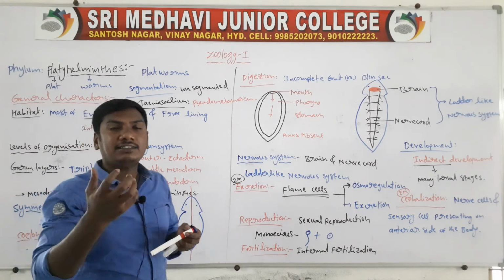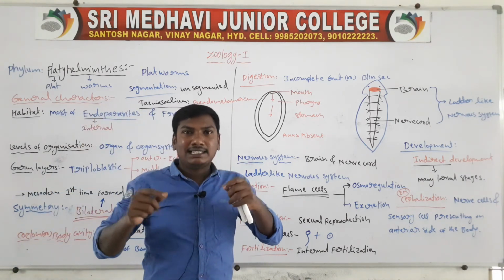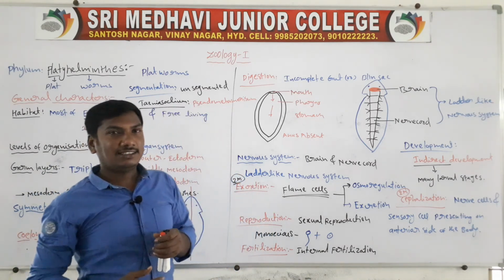Pseudometamerism means false segments. The body contains segments, but they are false segments.